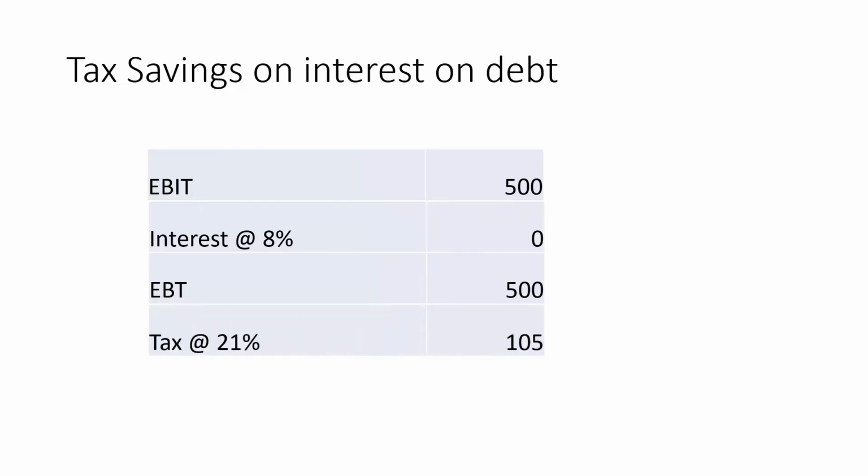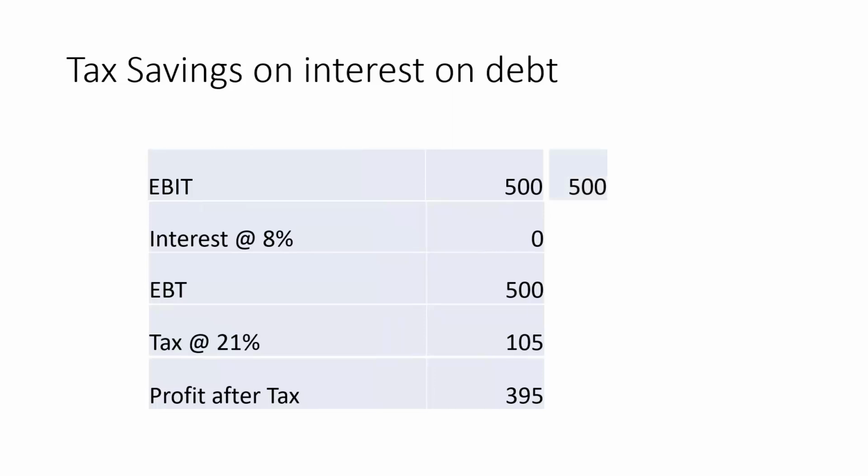And we pay a tax at 21%, which is the current corporate tax rate in the United States. So 21% of 500 is 105. $105 of tax is paid to the government. And then profit after tax that's left behind is 500 minus 105, or 395. So you can see the partial working of an income statement.